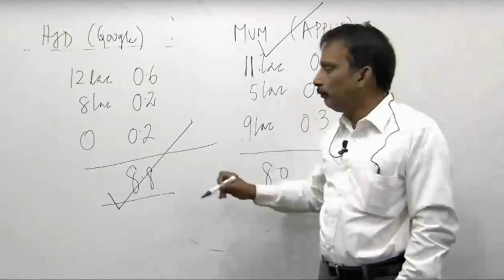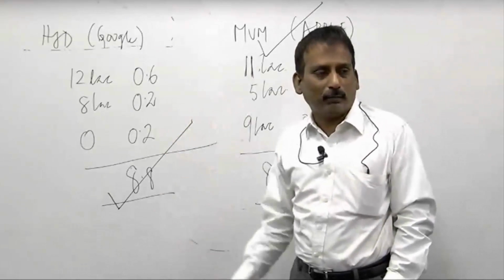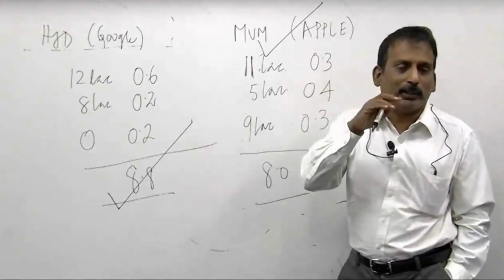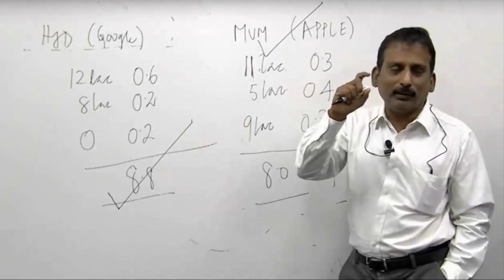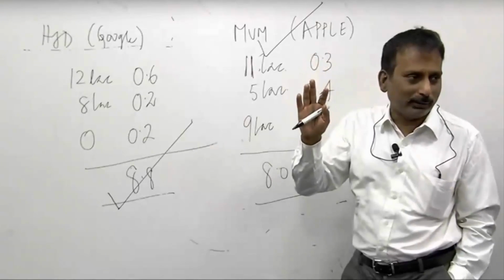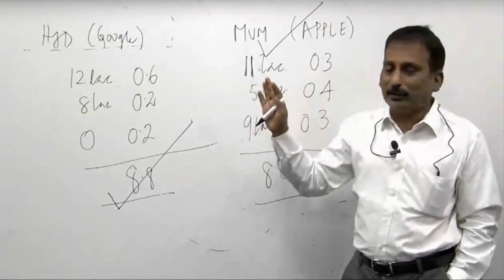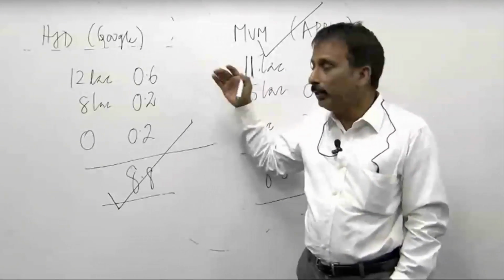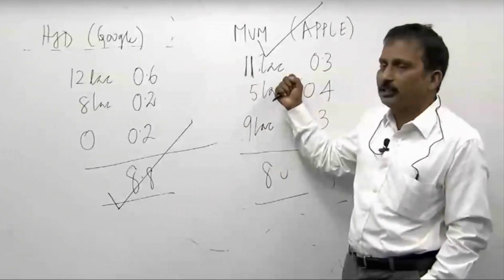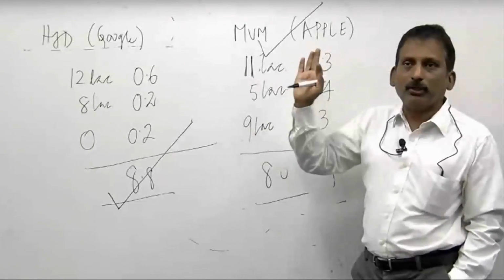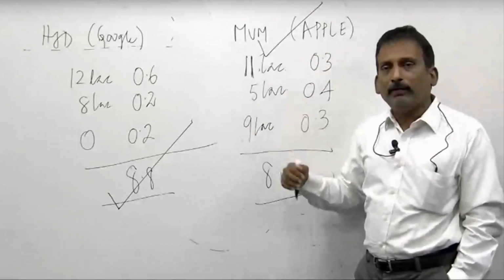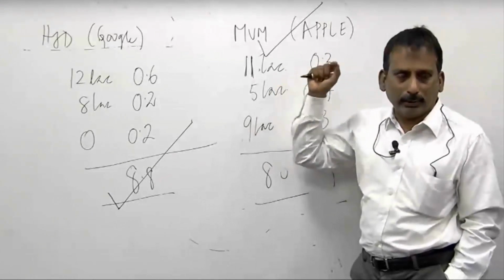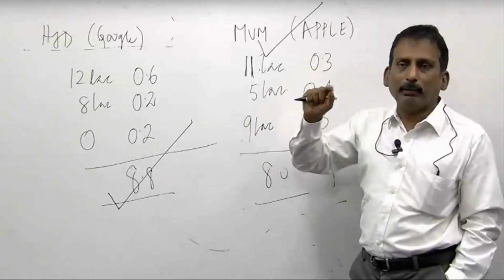So we should not mechanically say I will select the alternative with a higher expected value. That is why economists have this wonderful starting phrase, other things remaining equal or other things remaining the same. Other things remaining the same, the alternative with the higher expected value should be selected. Here other things are not the same. Here the risk is less. Risk not measured by way of standard deviation. Everybody can have a different way of measuring risk. Here risk is measured in terms of whether I will get the job or not.